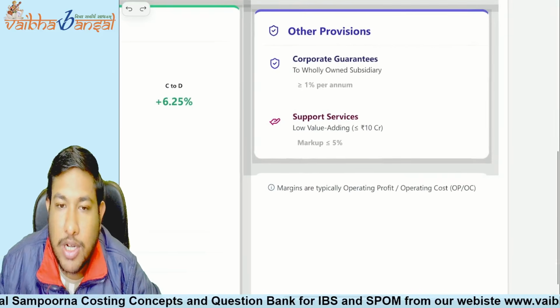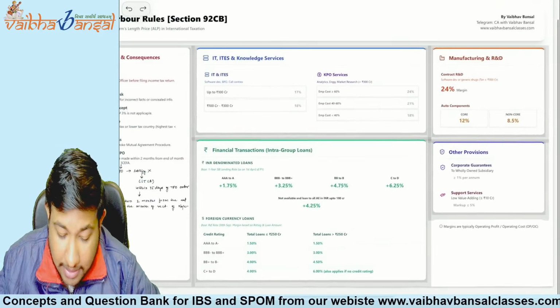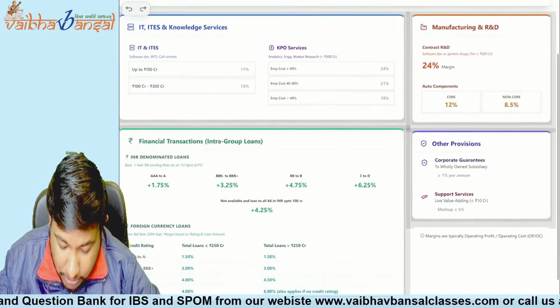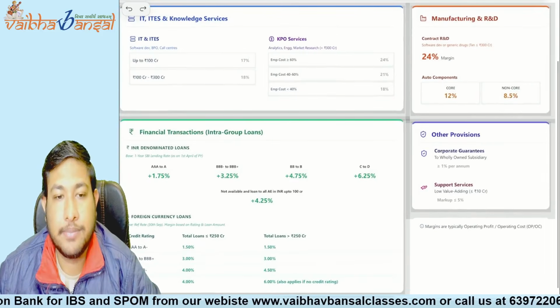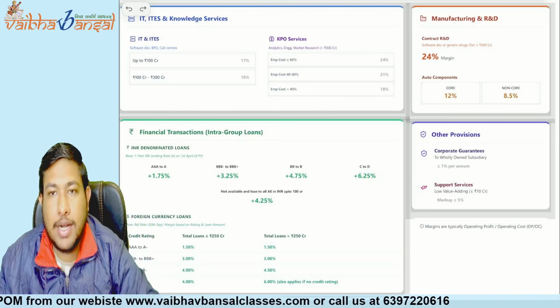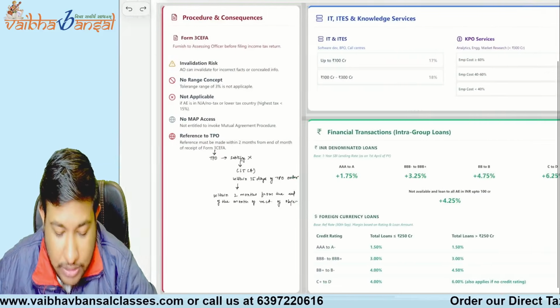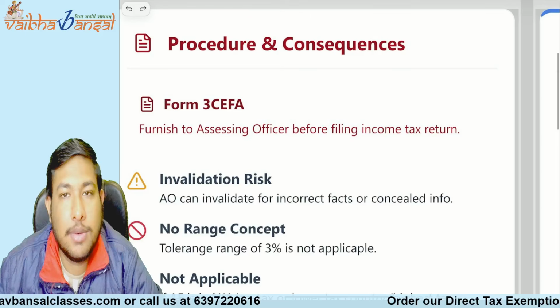Is this point clear? Margins are given as OP by OC. Everything is covered. See whether you are able to recall each and everything. It is very easy. If you go by this visual chart, everything is going to be very easy for you. Understood clearly? Now shall I move forward to the procedure and consequences?